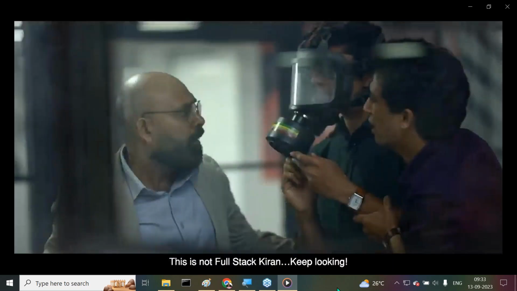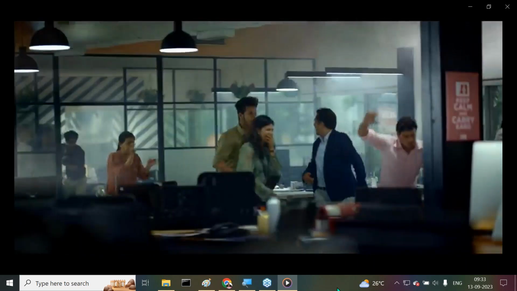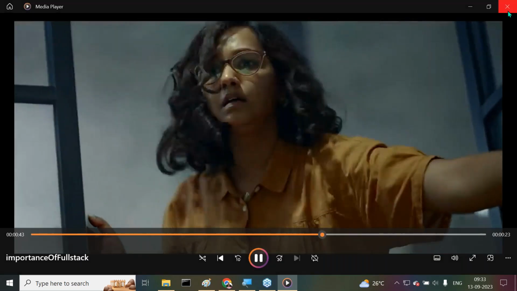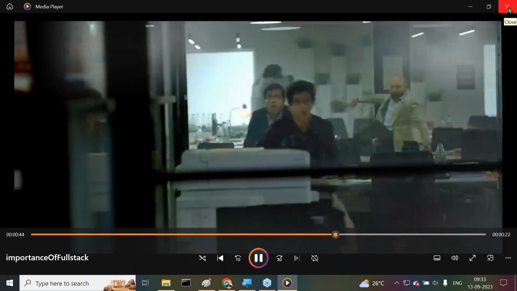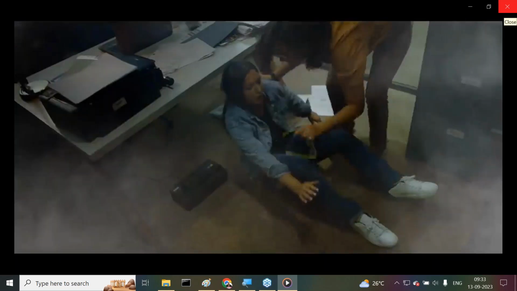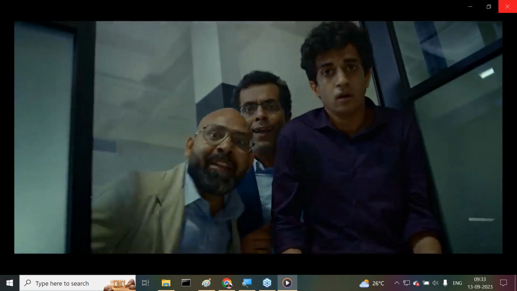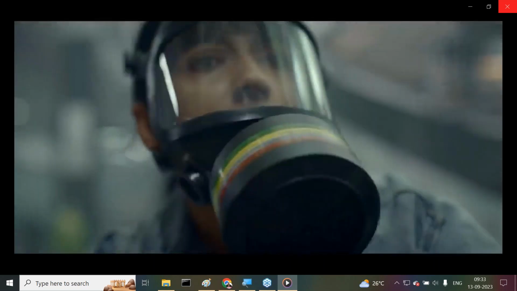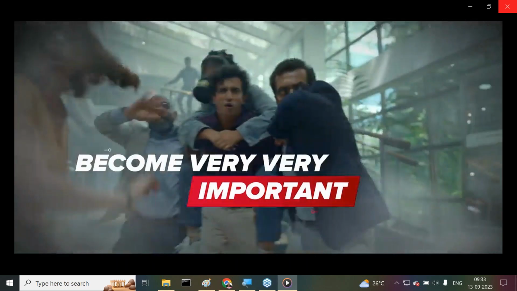He's not full stack Kiran. Still, they are looking for full stack Kiran. Yeah, she is full stack Kiran actually. They identify full stack Kiran finally. Understand it. See how they are giving treatment for her. So this is the treatment here.